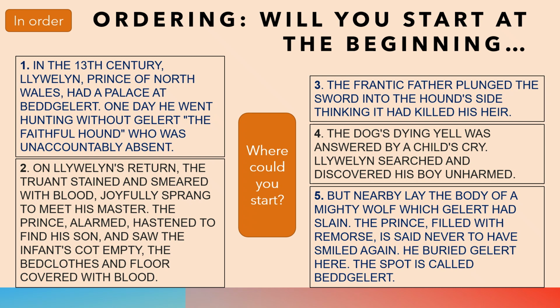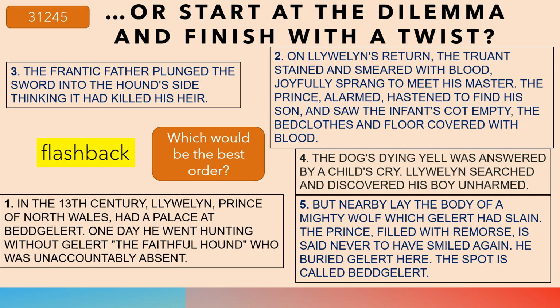Consider ordering. Should we start this story at the beginning, or could we change the order? Here are the parts of the story in order. Or you could start at the height of the action. So you could start where the father plunges the sword into his dog, and then you could go back to the past, which is called a flashback.